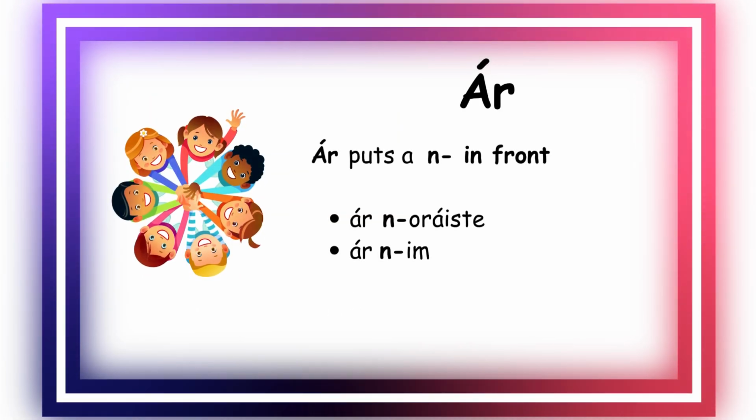Ár means our, and you put an n hyphen in front. Ár n-oráiste, our orange. Ár n-im, our butter.